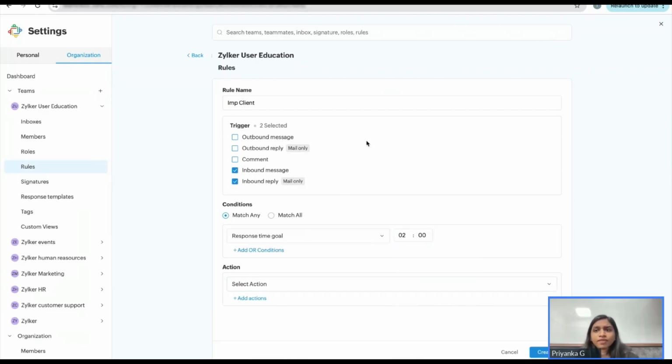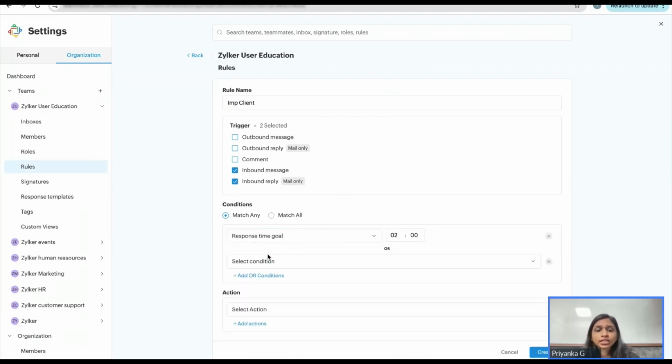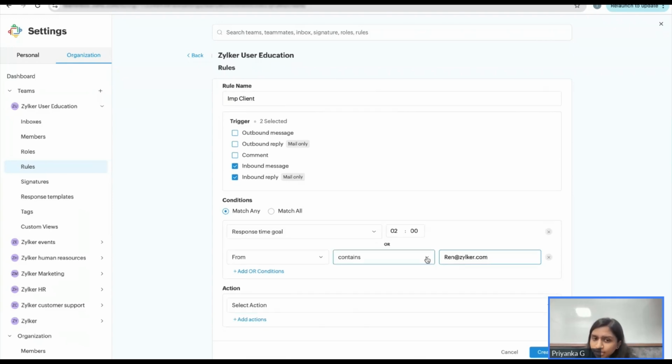Okay. So this is a very, very important client. If they're trying to reach out to us, we have to reply to them within 2 hours. Okay. I'm going to say who this client is. If from address contains the person's name, let's say ren@zilker.com. Okay. And I can say, if this person contacts us and the response time goal is 2 hours, if it has crossed that, then what needs to happen?